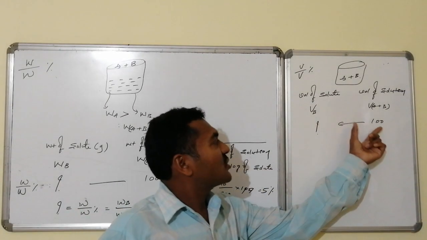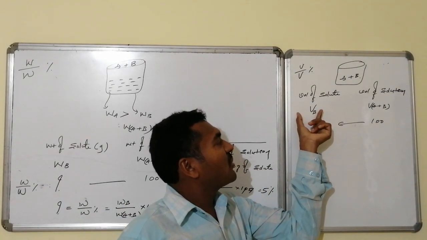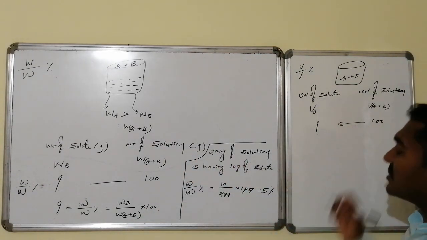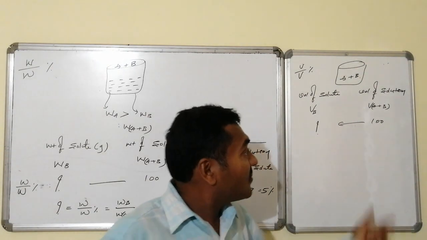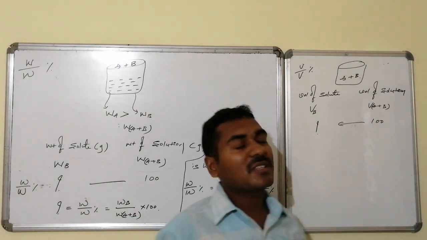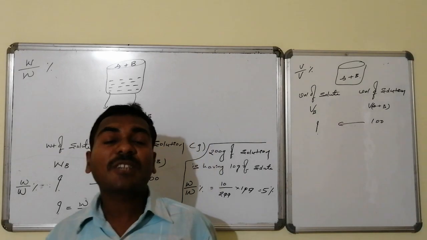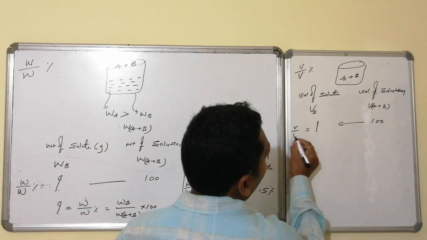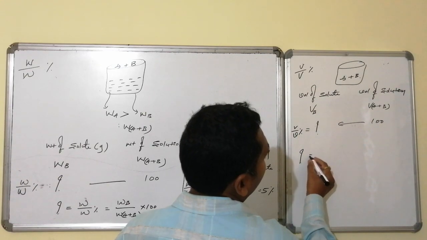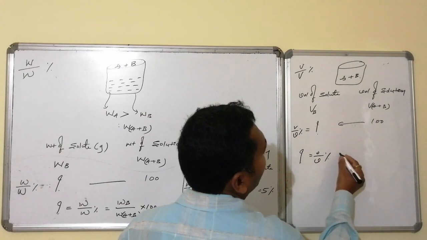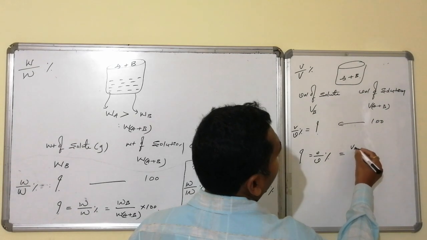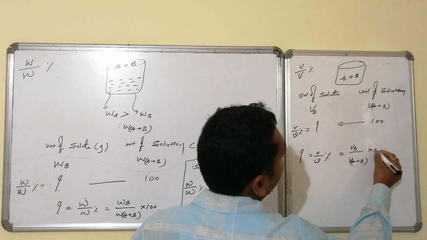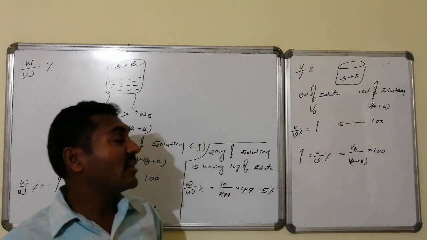The meaning is, suppose VB ml of solute is present when V of A plus B ml of solution is present. Whereas if this solution is not V of A plus B, if it is 100, then how many ml of solute is present is the question. And this question mark is known as volume by volume percentage, which is equal to VB divided by V of A plus B, into 100. This is known as volume by volume percentage.